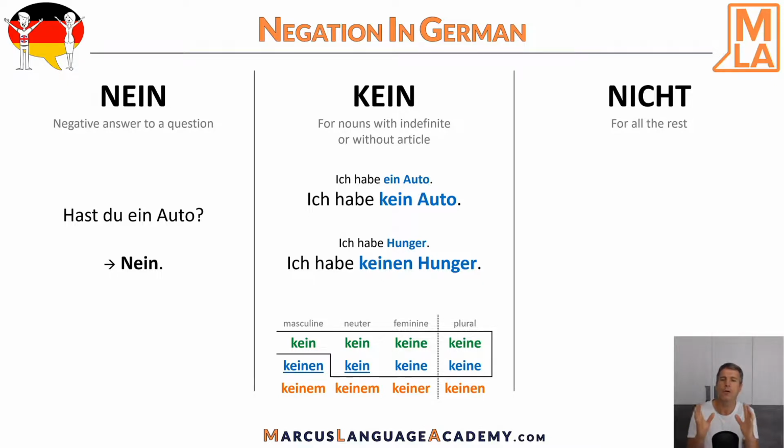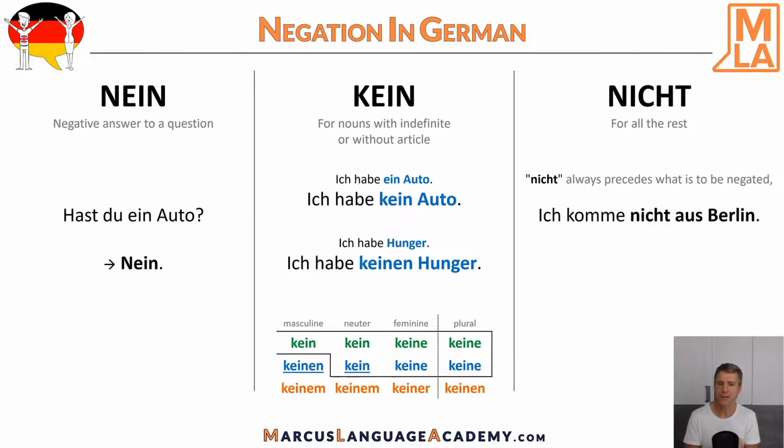For example, ich komme nicht aus Berlin. Literally, I come not from Berlin. Nicht always precedes what is to be negated. Here another example: Ich bin nicht klein. I am not small.